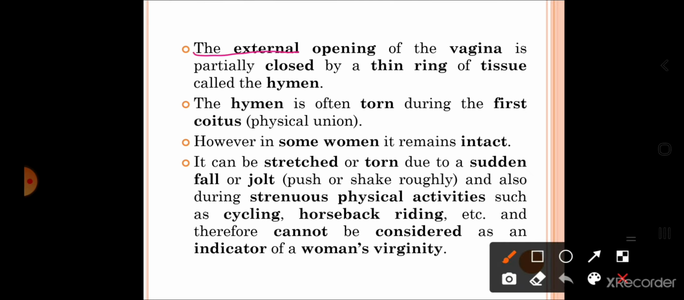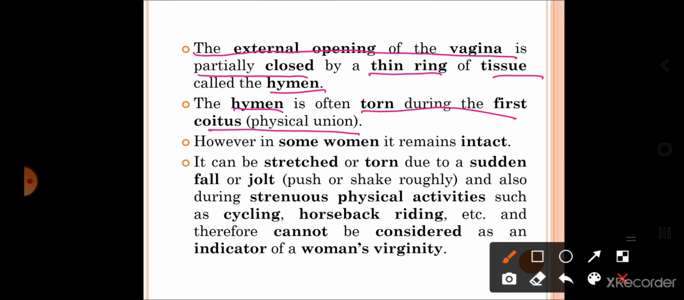The external opening of the vagina is partially closed by a thin ring of tissue called hymen. So, the vaginal opening is partially closed by a thin structure, and that structure is called the hymen. The hymen is often torn during the first coitus, that is physical union. It is normally said that at the time of first coitus, or you can say first copulation,